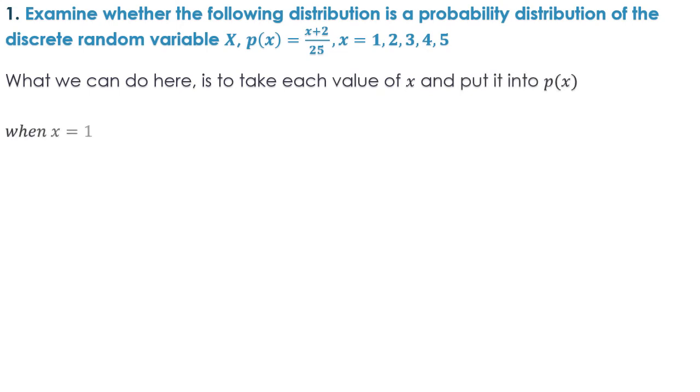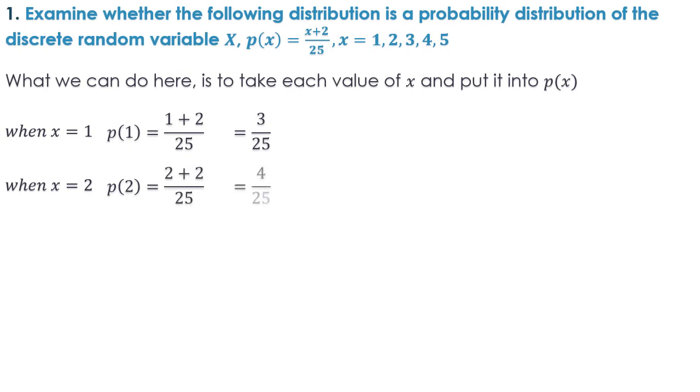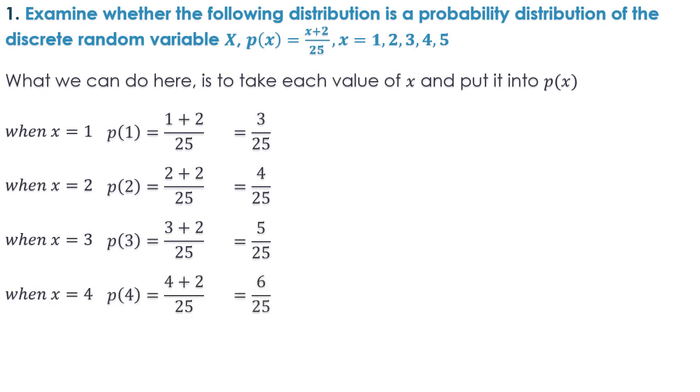How? When x is 1, p(1) will be (1 + 2) upon 25, that would be 3 upon 25. So when I take x is equal to 1, the p(xi) will be 3 upon 25. This is the probability. Then I take x is equal to 2, so p(2) will be (2 + 2) upon 25, that would be 4 upon 25. Similarly, when I take x is equal to 3, it will be p(3), that is (3 + 2) upon 25, 5 upon 25. When I take x is equal to 4, 6 upon 25. When I take x is equal to 5, that would be 7 upon 25.